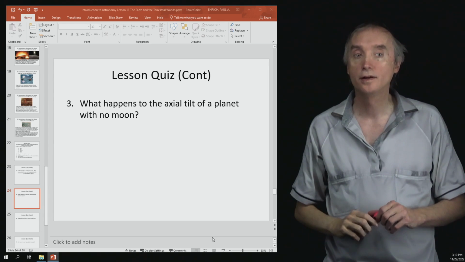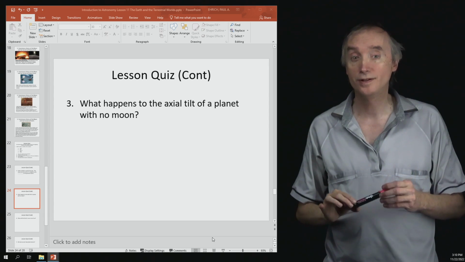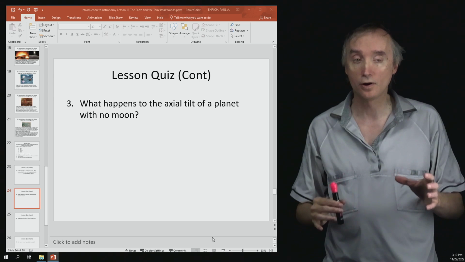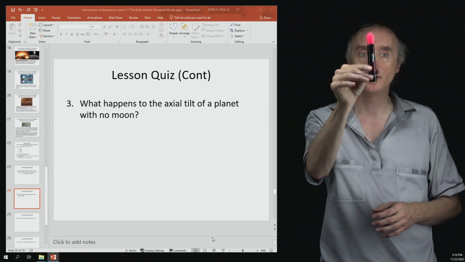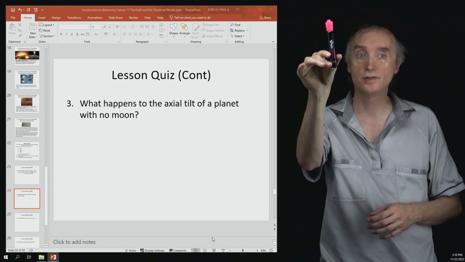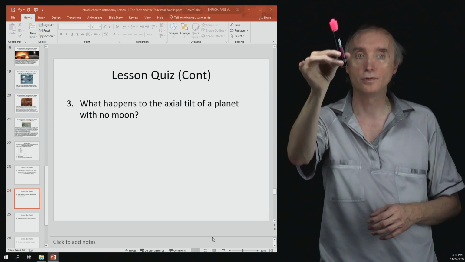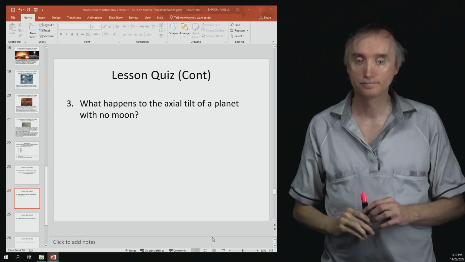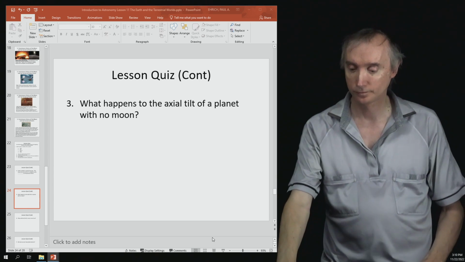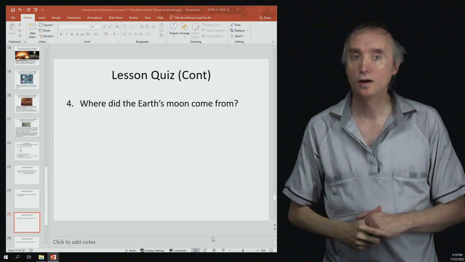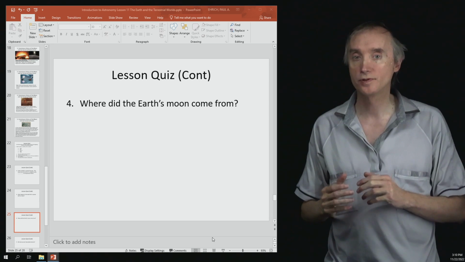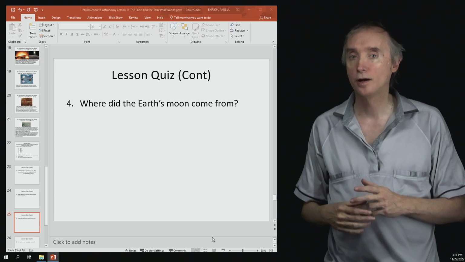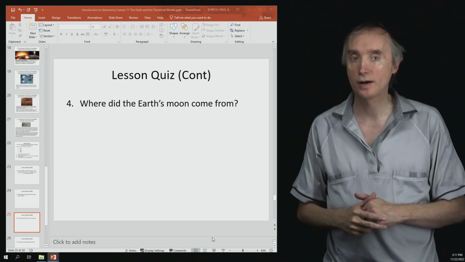Okay, but if the Earth did not have a very large moon in orbit around it, then the tilt of the Earth would vary between 0 and 90 degrees. Where did the Earth's moon come from? So we think that it was a result of a collision between the Earth and an object about the size of Mars.